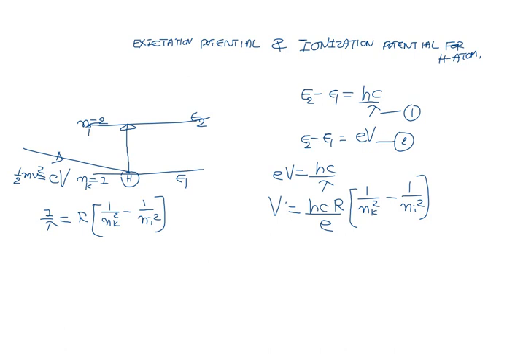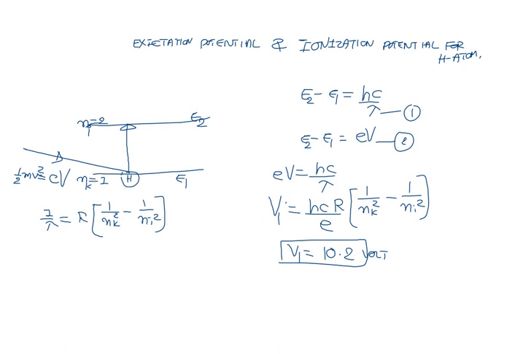I want to calculate the first critical potential, so I name it V1. You know the values of Planck constant h, c, R, e. nk you can take 1, ni you can take 2, then that comes out to be 10.2. So 10.2 volts is the first critical potential or excitation potential for the hydrogen atom.